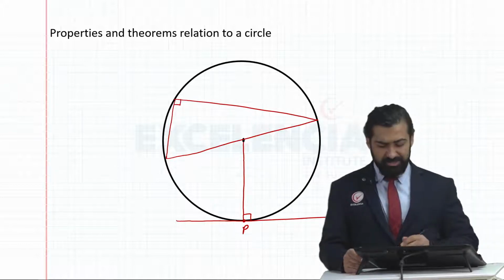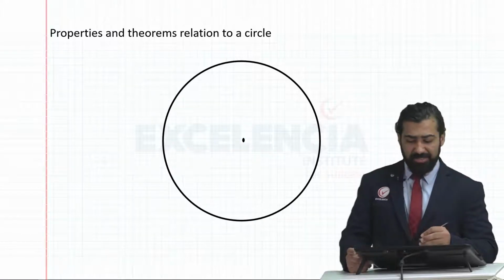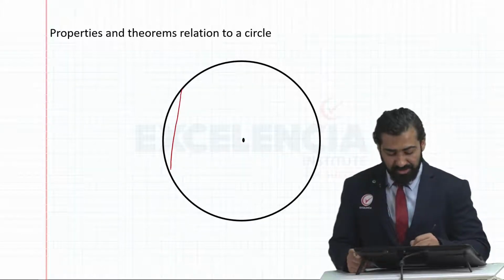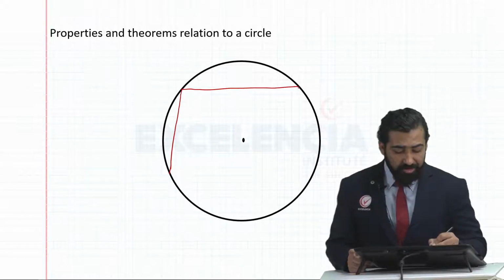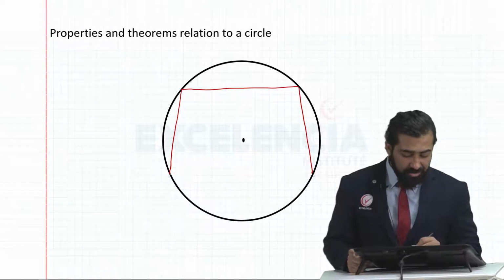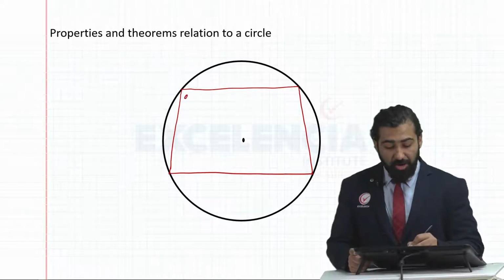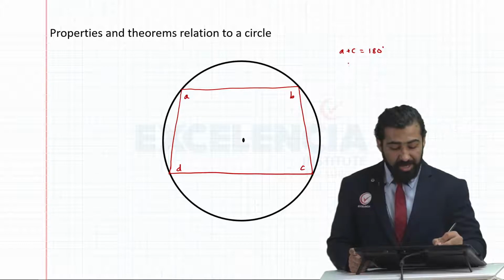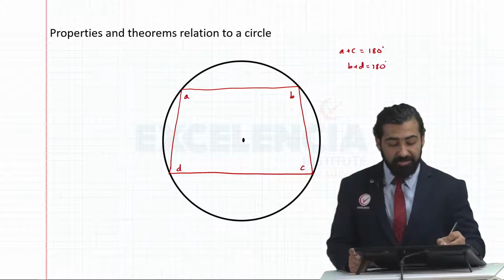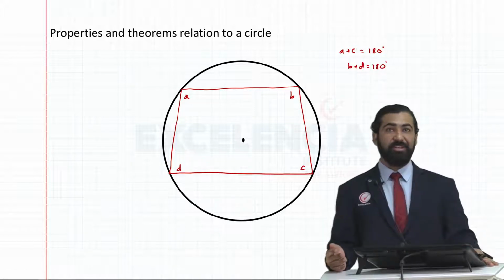And one last theorem, generally the possibility of this theorem is very, very low. But suppose we draw a cyclic quadrilateral, which is one in which all the corners, or all the vertices, are on the circumference of the circle. In this, opposite angles add up to 180 degrees. Basically, angle A plus angle C will give us 180 degrees. Angle B plus angle D will also give us 180 degrees. Opposite angles of a cyclic quadrilateral add up to 180 degrees.